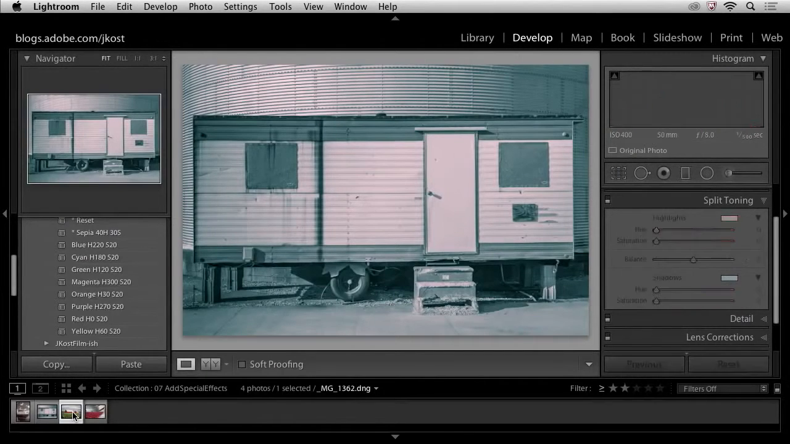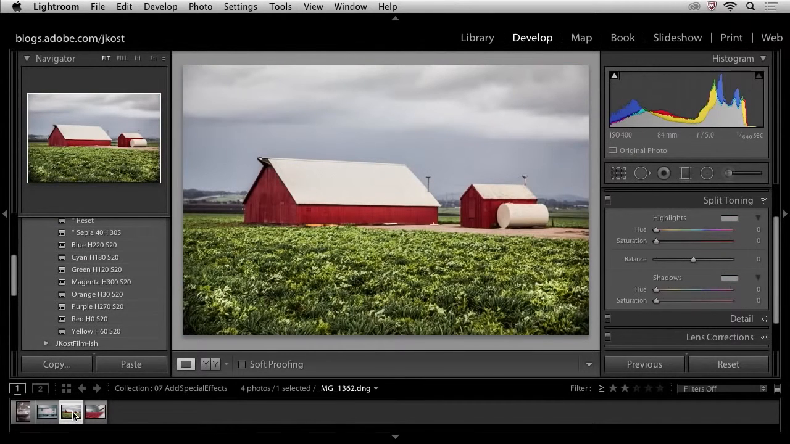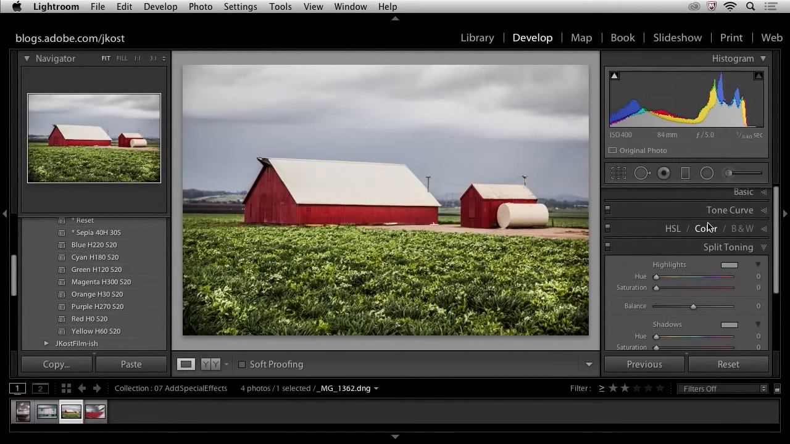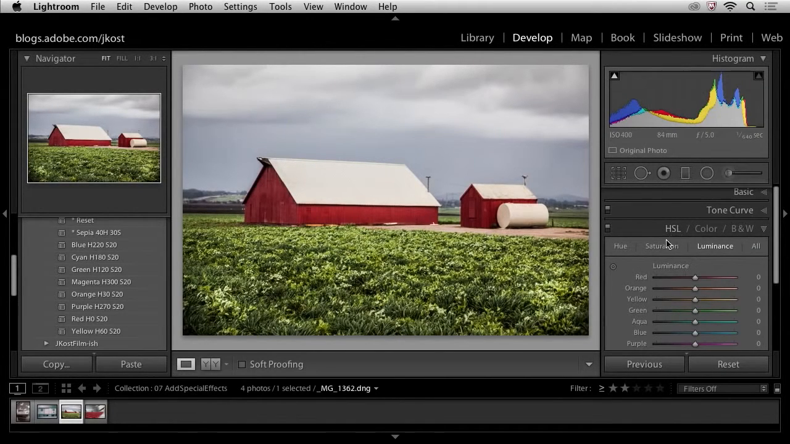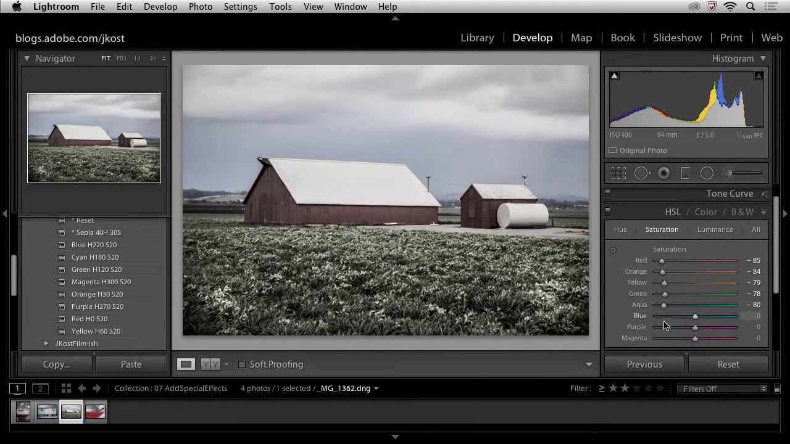All right, so let's go ahead and move to the next image here. Here, what I want to do is I don't want to completely convert this to black and white, meaning I want to leave a little bit of the color in the image. So in order to do that, instead of going to black and white, I'm going to click where it says HSL, and I'm going to move to the saturation area, and we're just going to bring the saturation down maybe about negative 85 or 90 for all the different color ranges.